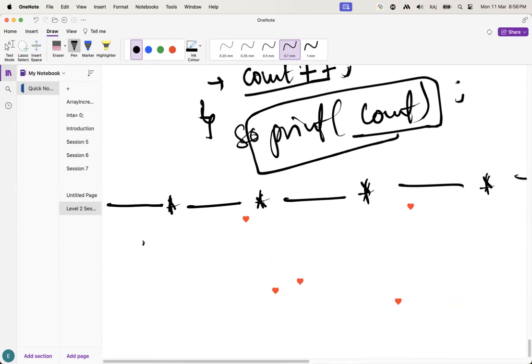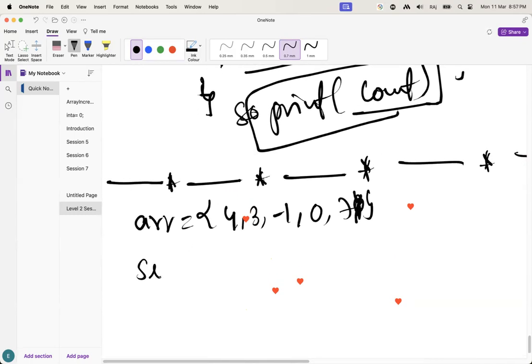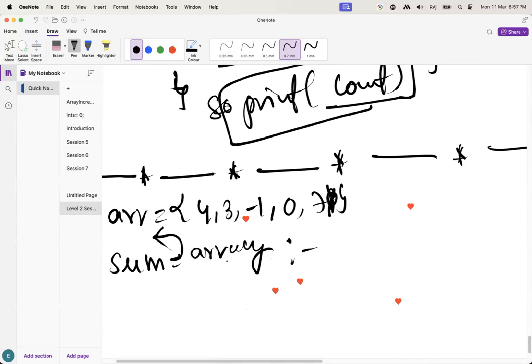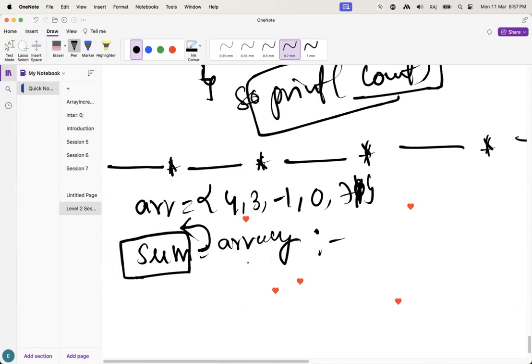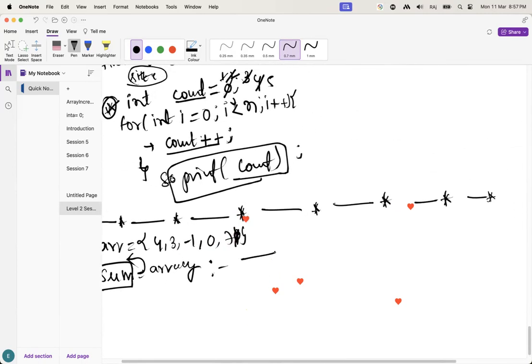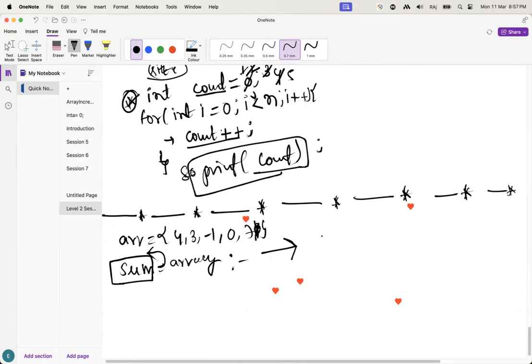Guys, there is one array given, of size, let's suppose 4, 3, -1, 0, 7. Yes, we can do it like that also. Guys, I want to find the sum of the array, guys. Sum of this array. Guys, what do you have to do? How do I have to implement it? I have to find the sum of the array. First thing, I have to implement the algorithm. Right, guys? How am I going to implement the algorithm?